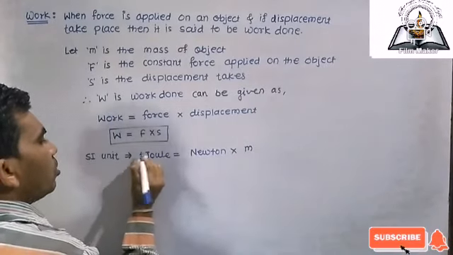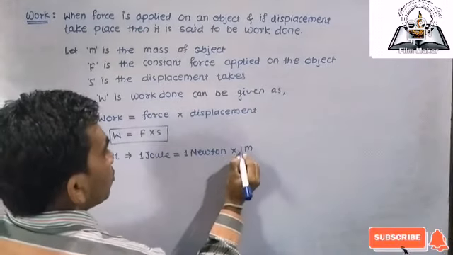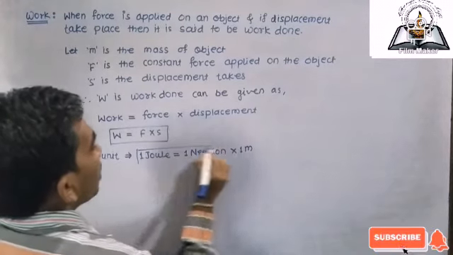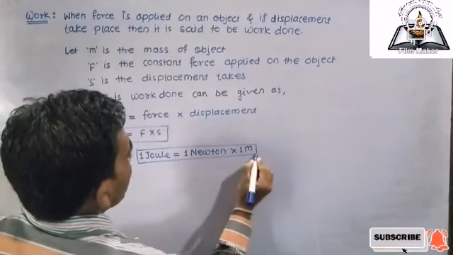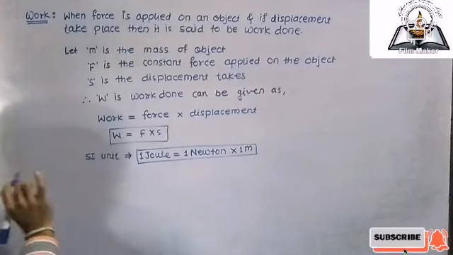So what is 1 joule? 1 joule is when 1 newton force is applied on the object and 1 meter displacement takes place, then it is said to be 1 joule of work done.